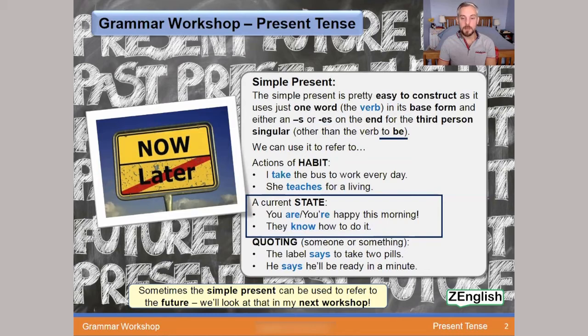Also, they know how to do it. Knowing something is also a state. Do you think they'll be all right? Yes, they know how to do it. So knowing is a state.